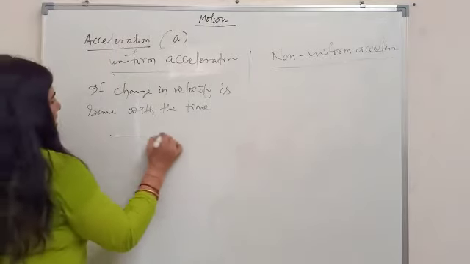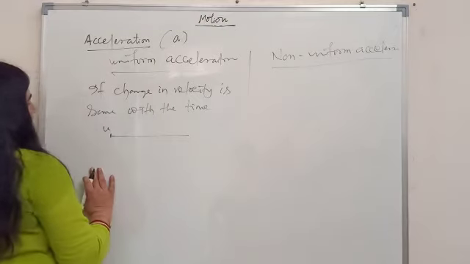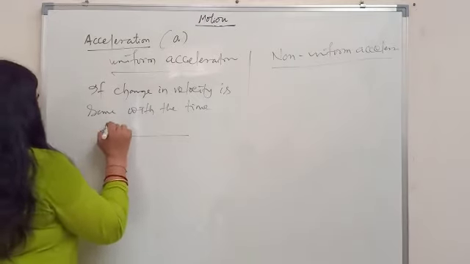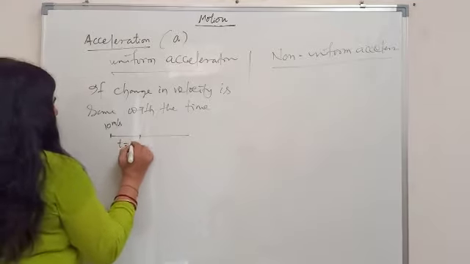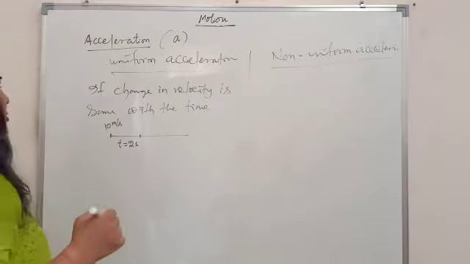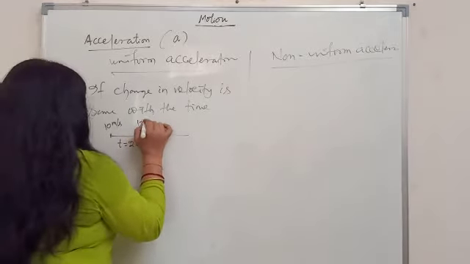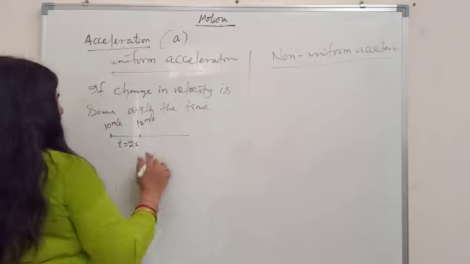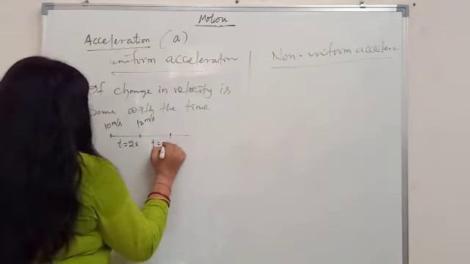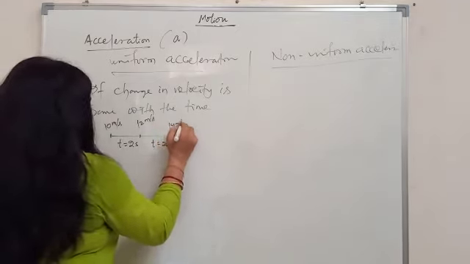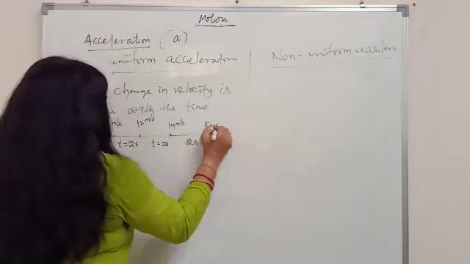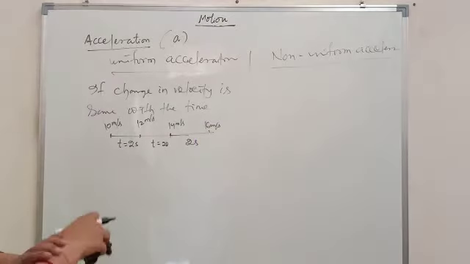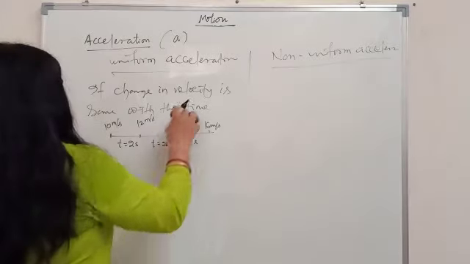Just an example I am telling you. Let's suppose a body started with an initial velocity of 10 meter per second. After some time, let's suppose t equals 2 seconds, the velocity changes to 12 meter per second. Suppose in the next 2 seconds its velocity is 14 meter per second. In the next 2 seconds it becomes 16 meter per second. If the change in velocity is the same for the same interval of time,